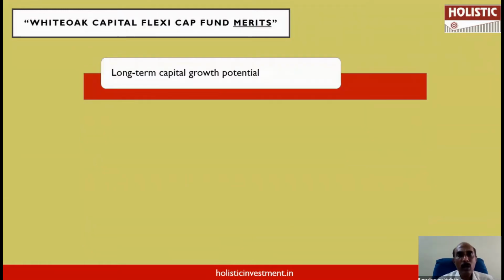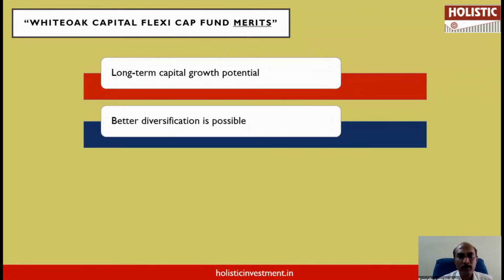Now is the time to understand the potential merits of this particular fund. Before investing in a fund, we have to understand the potential merits and potential demerits, reward and risk. So what kind of reward does this fund have in store for you? Being an equity fund, that too a flexi cap fund, this fund has the potential to give you long-term capital growth. In the short term, this fund can be volatile, but in the long term, and what is long term? 7 years plus can be considered long term for equity mutual funds.